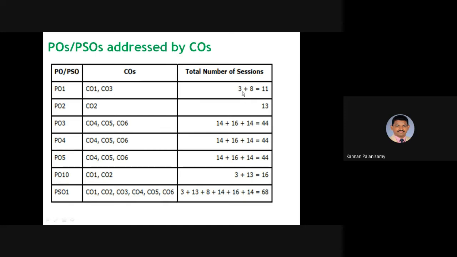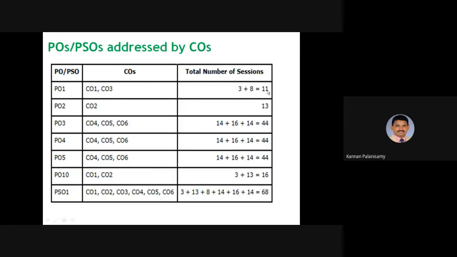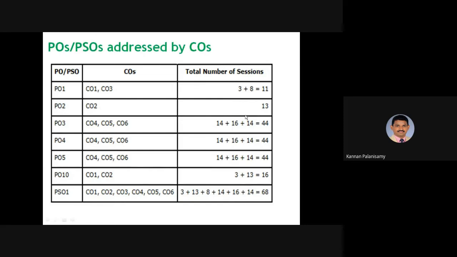So total number of sessions 3 plus 8. You see here, CO1 is 3 and CO3 is 4 plus 4, 8. So that is written 3 plus 8, 11. And similarly for all POs, we have to write. PO2 is addressed by CO2, so here 9 plus 4, 13 hours. So all the things are written like this.